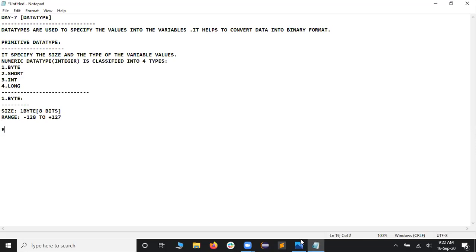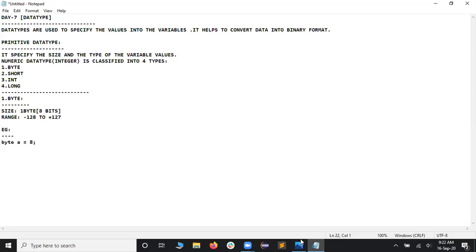So let me take some examples now. Let me take the first one. I would like to consider a variable, and after that I would like to tell it as a equals 8. Is that valid? Can I take it as 8? Is that within the range? See the number? Yes, it is within the range. I will assign it as byte. So let us check whether it's going to work or not.